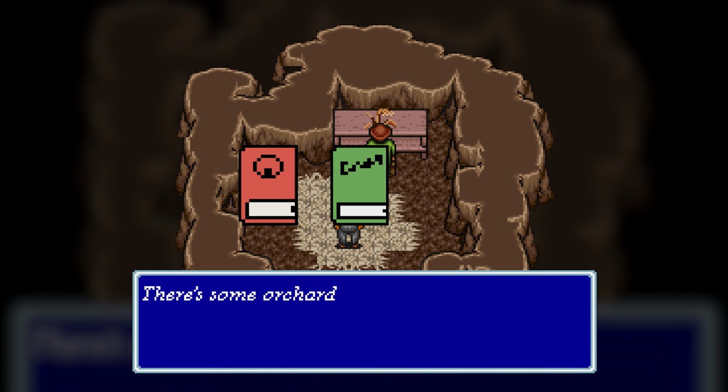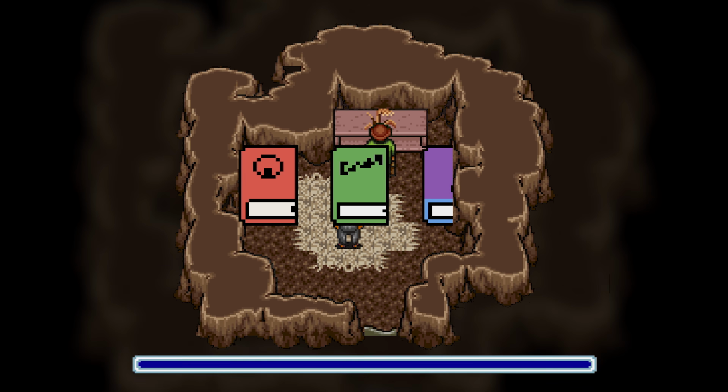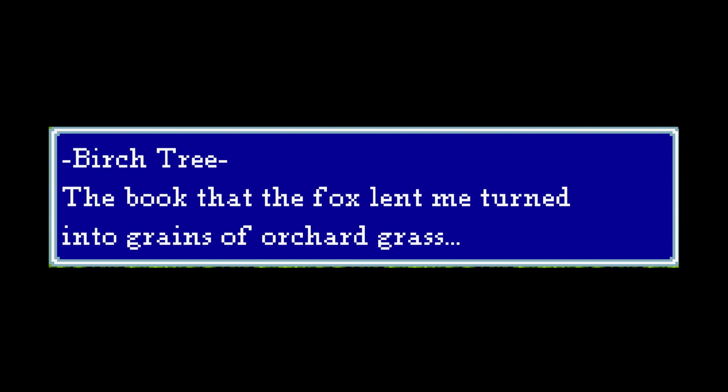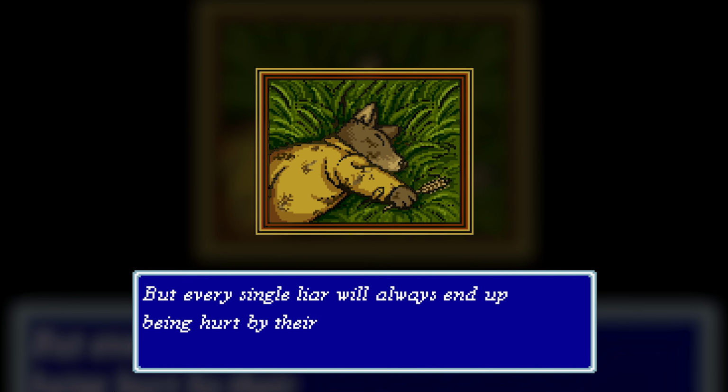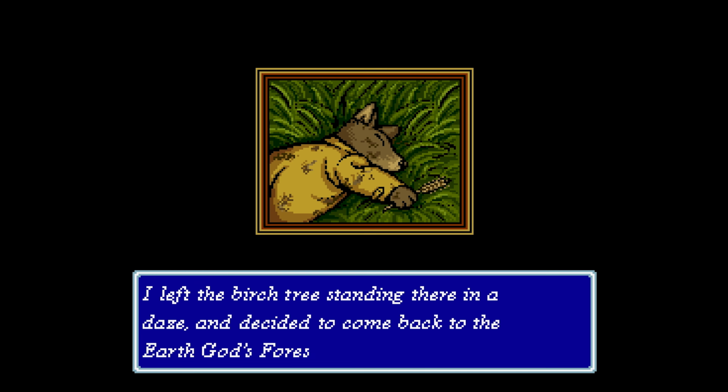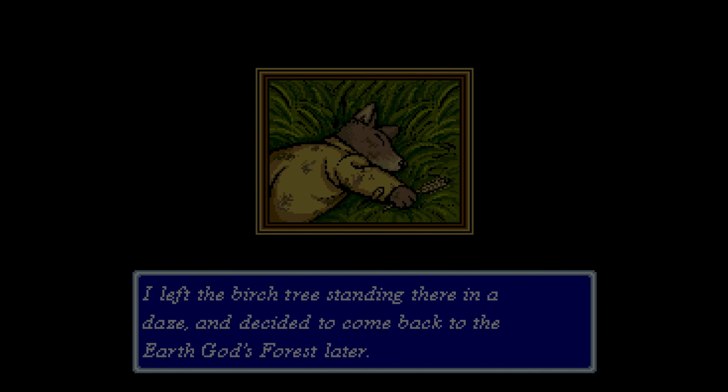Before leaving, we check the grass on the table and find one of Kenji's journals, then speak to the birch tree, who's concerned because the book she borrowed from the fox has turned into grass. He was a fraud. Liars will end up being hurt by their lie, the story tells us, perhaps suggesting that the fate of liars to be hurt by their lies is as natural as the earth itself. Disturbed, the weary traveler returns home.